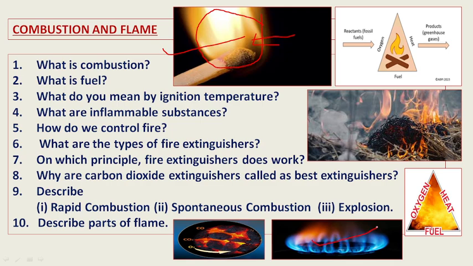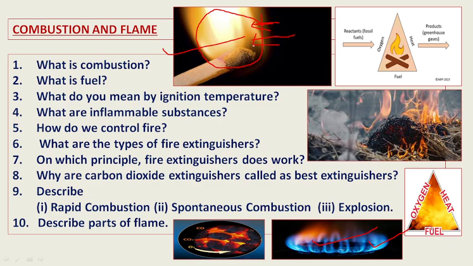Whenever a matchstick, gas stove, or candle is burning, a flame is produced. In this flame, the outermost portion will have maximum heat, whereas the innermost portion will have less heat.